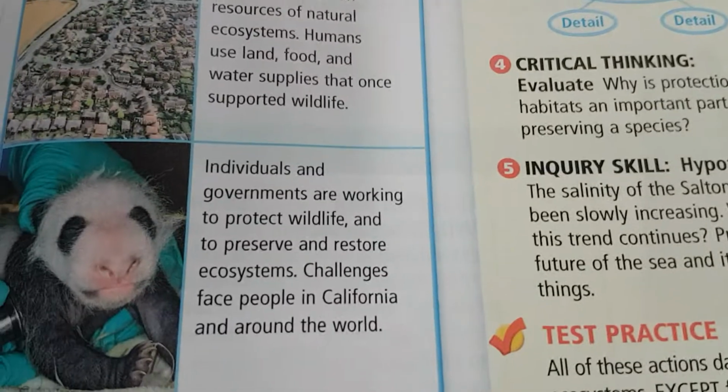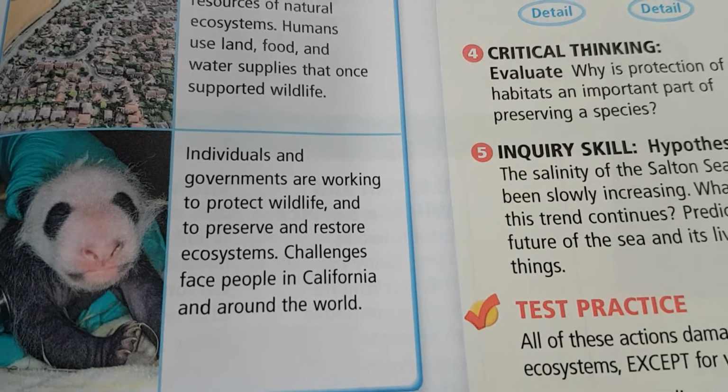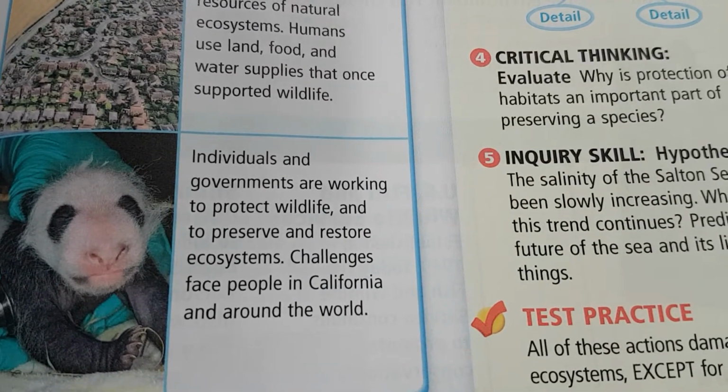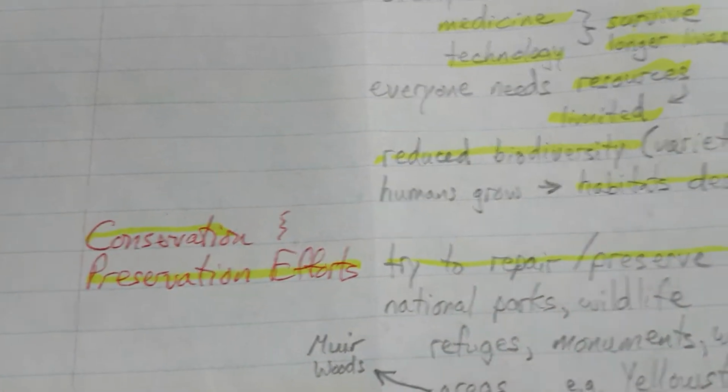Okay, individuals and governments are working to protect wildlife and to preserve and restore ecosystems. Challenges face people in California and around the world. So we're making conservation and preservation efforts. We're trying to repair and preserve places.